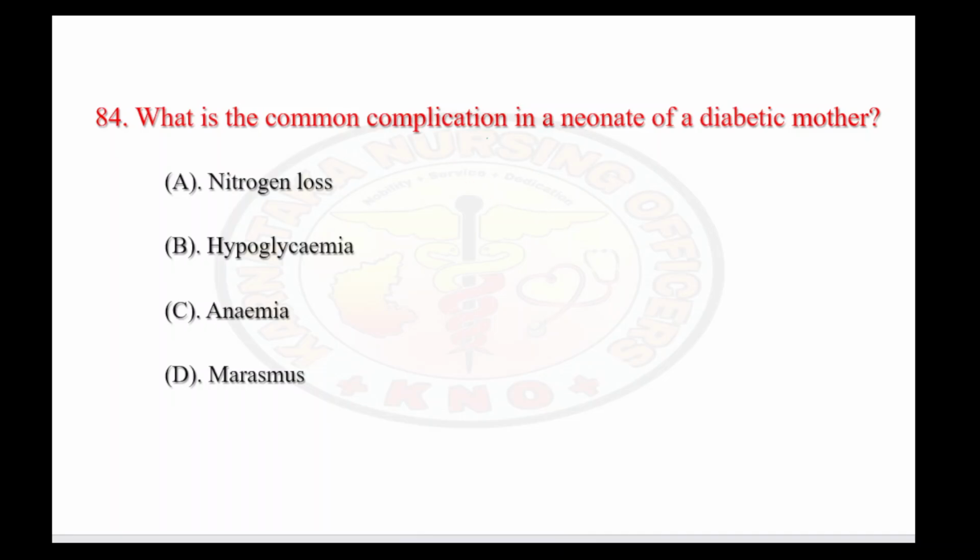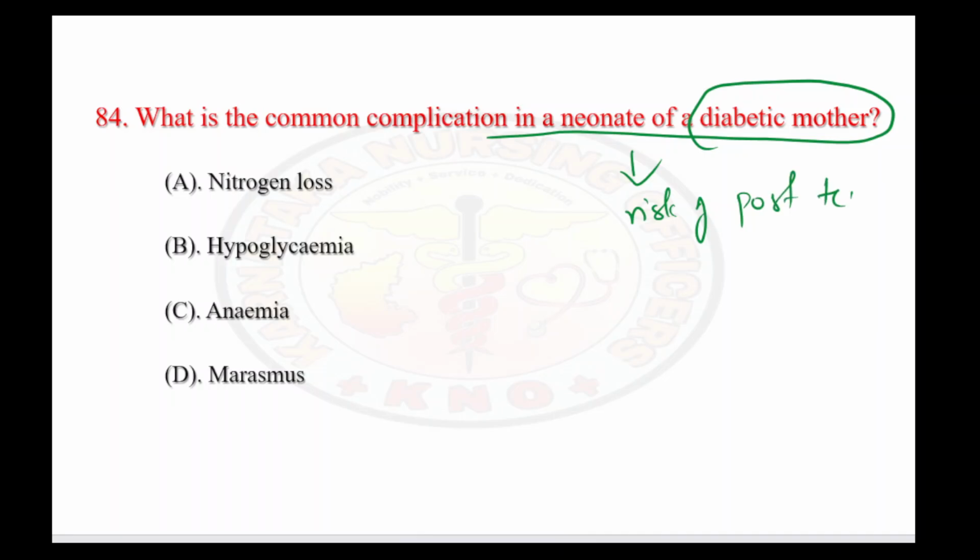So let's see the next question. What is the common complication in a neonate of a diabetic mother? These are mothers who have diabetes during the gestational period, so there is a risk of post-term pregnancy, above 42 weeks. So what happens?